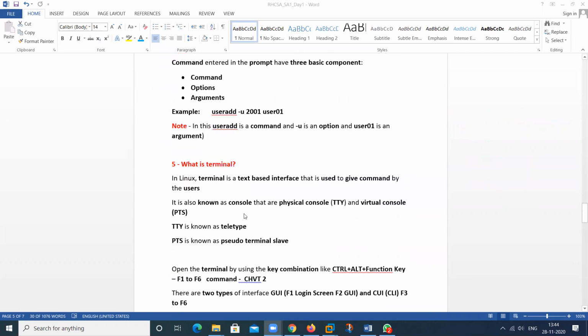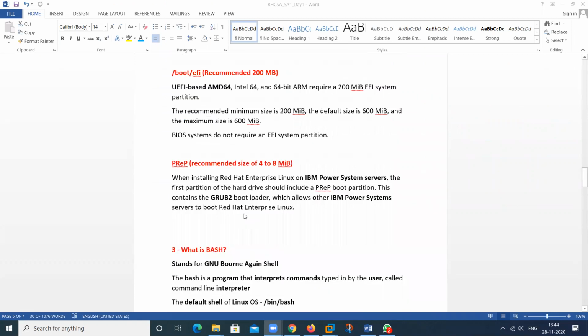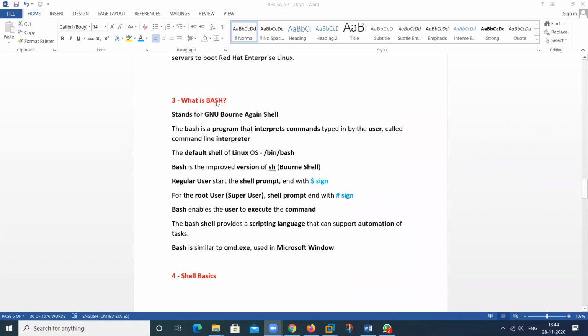Yes, it's clear. Then we will start from this one. Do you have information about what is BASH?